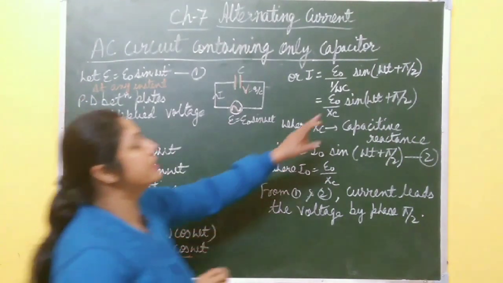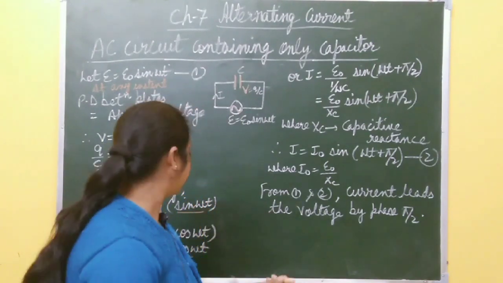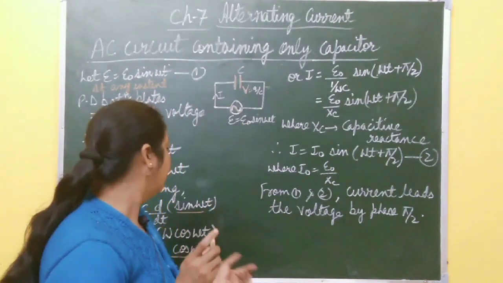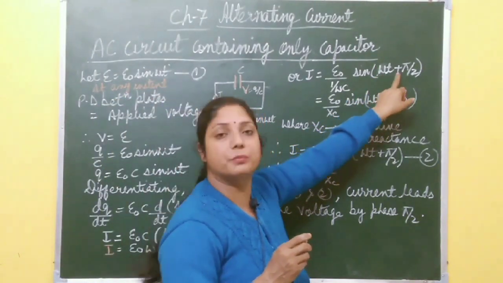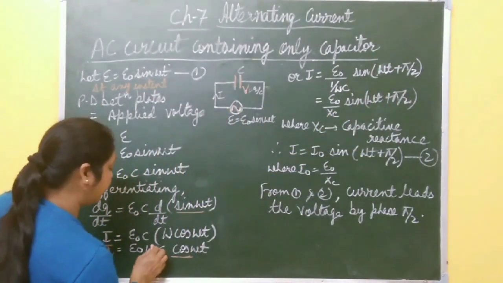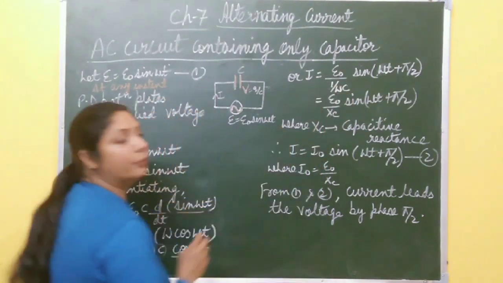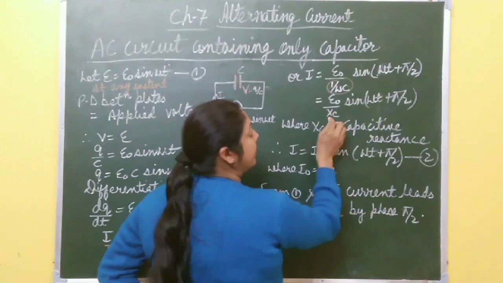Cos omega t is sin 90 plus theta. Sin 90 plus theta is cos theta, and also sin 90 minus theta gives cos theta. But I want this omega positive. That's why I have taken this positive 90 plus theta. And in this E naught, you take omega C in the denominator, you just write 1 by omega C, and this you can write XC.